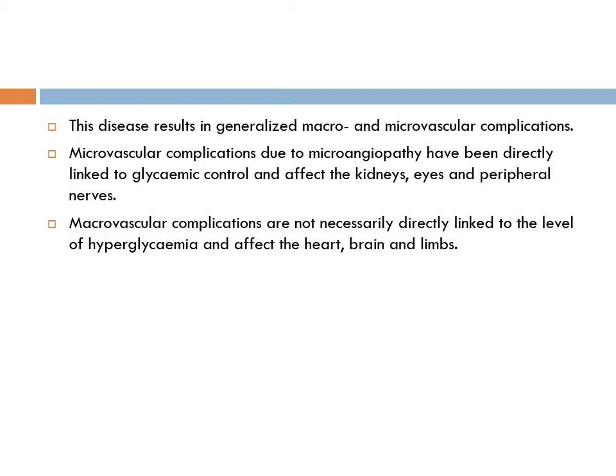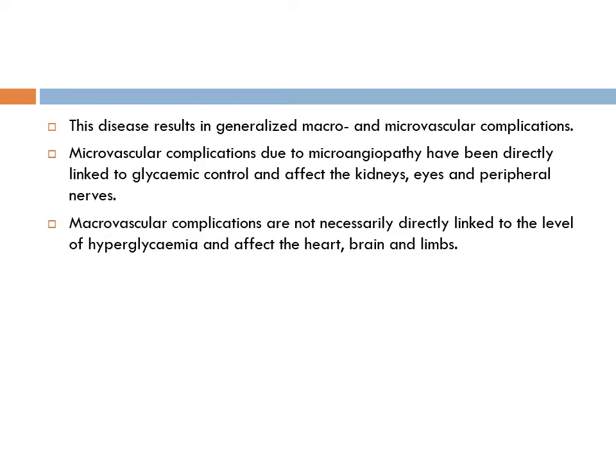Because it is micro and macroangiopathy, micro and macro vessels, wherever in the body, are affected simultaneously along with the retina. In microvascular disease, the kidney, eye, and peripheral nerves have similar microvascular blood supply.